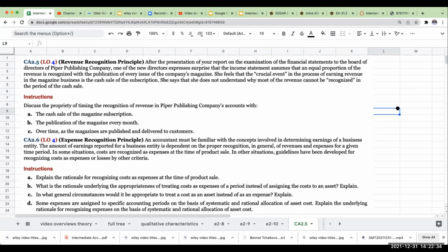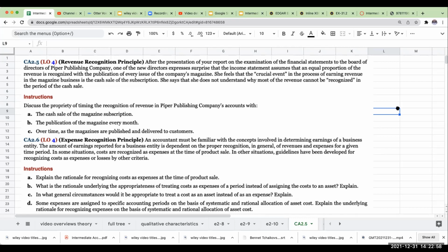So here you go. Discuss the propriety of the timing of the revenue recognition with the director. We're not a cash basis company, we're an accrual basis company. So you would never use the cash basis. And why? Because I haven't earned it until I've shipped out the magazines. That's why we debit cash and credit unearned revenue. It's unearned because I haven't done it yet.